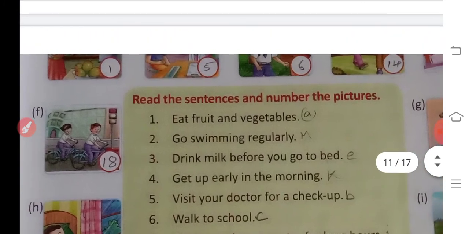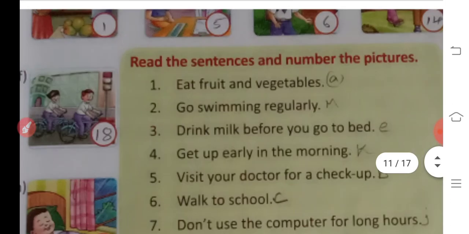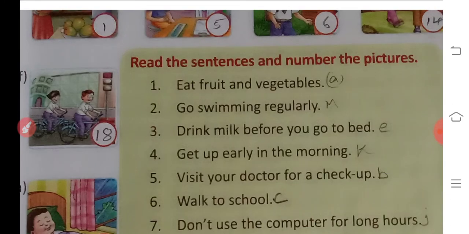Now on the next page, in Learner's Drill, some pictures are given. You have to see the pictures. The first picture is eating fruits, so: Eat fruits and vegetables. That is A. Second is go swimming regularly. That is M. M is swimming. The picture is given. Drink milk before you go to bed. E number is there.